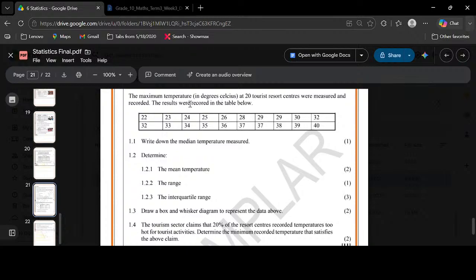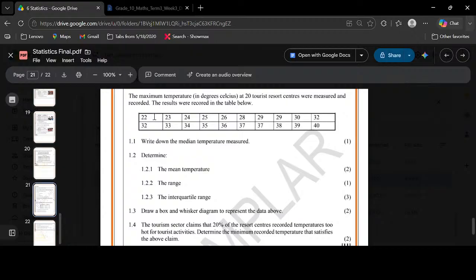What are we given in our data? We're given 22, 23, 24, 25, 26, 28, 29, 30, 32, 33, 34, 35, 36, 37, 38, 39, 40. Okay, so this is the set of data that we have. Then we can check now, is it in ascending order? Yes, it's in ascending order. It's from the smallest to the biggest.